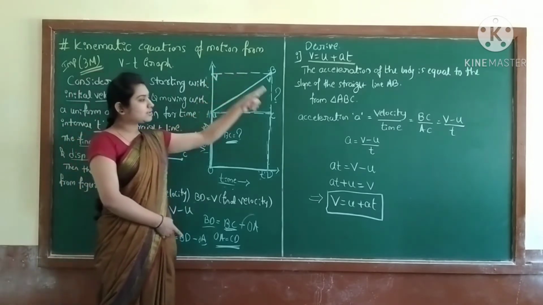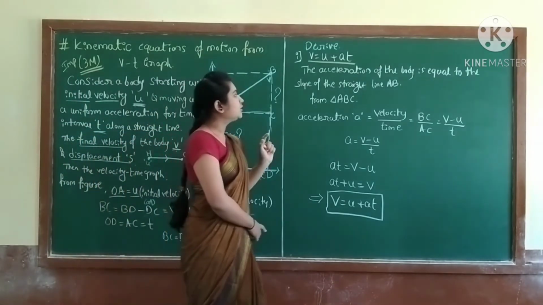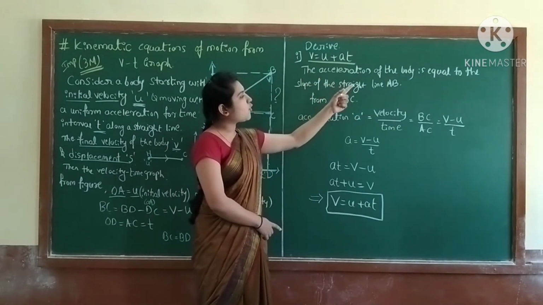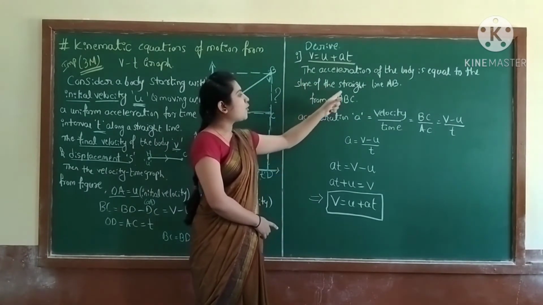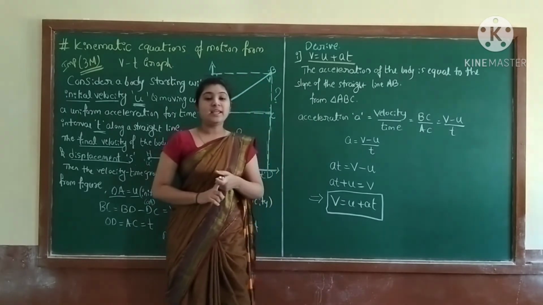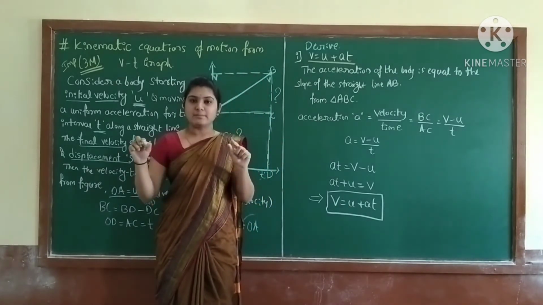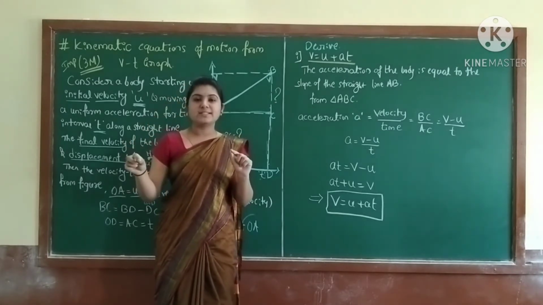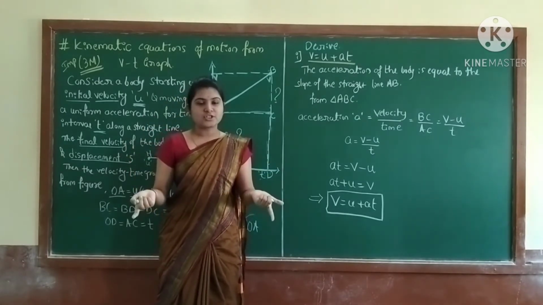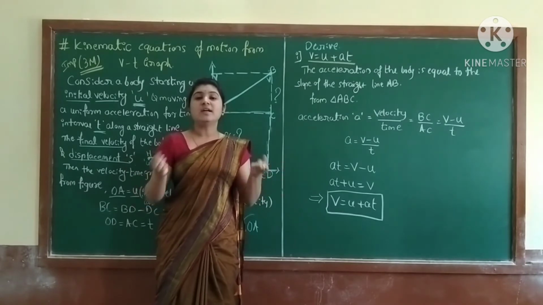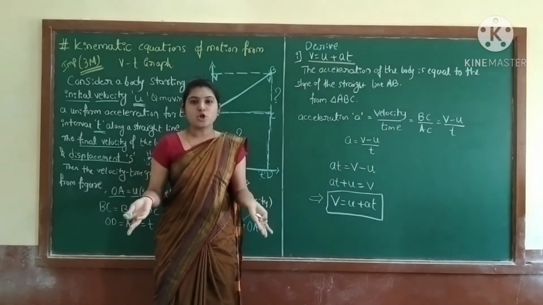After that you have to start. The acceleration of the body is equal to the slope of the straight line. Yesterday I gave you a note, in which we said that in the velocity time graph, slope represents the acceleration. So acceleration is equal to slope.